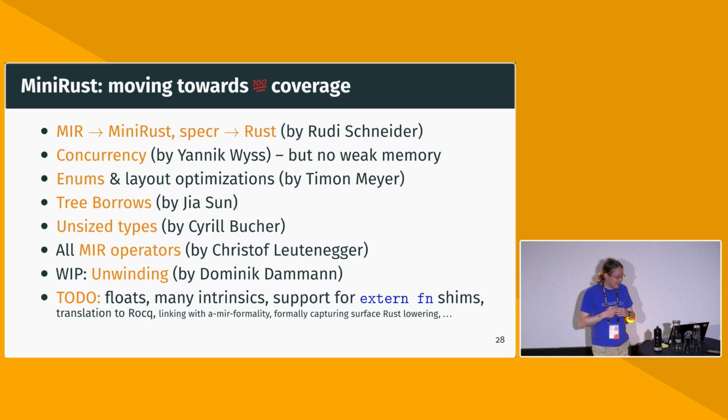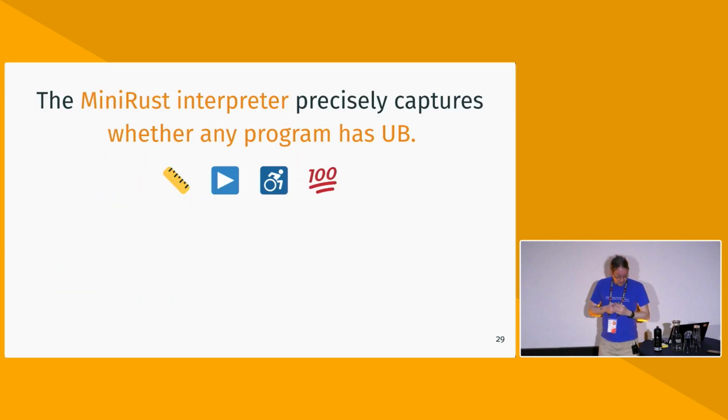On the other hand, of course, there's still a long list of things we don't have. I don't know if we will ever get floats. Probably at some point, someone will get nerd sniped into doing that. But there's lots of intrinsics we need. And to make this practical, to test the spec on slightly more interesting programs, we also need to do some engineering things. And of course, we want to make it formal with a connection to the Rocq prover or to Nico's a-mir-formality project. So there's a lot of work still left to be done. But yeah, I would like to add at least moving towards 100% coverage emoji to the list.